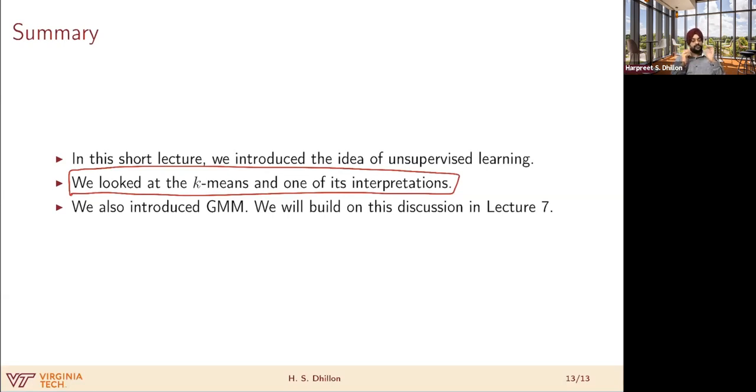We also very briefly discussed Gaussian mixture models, but we are going to build on this discussion a lot more in lecture 7, where we'll discuss things like expectation maximization and density estimation. Those ideas will then be used in our case study on distributed learning in wireless networks, which will be our last lecture of the course.